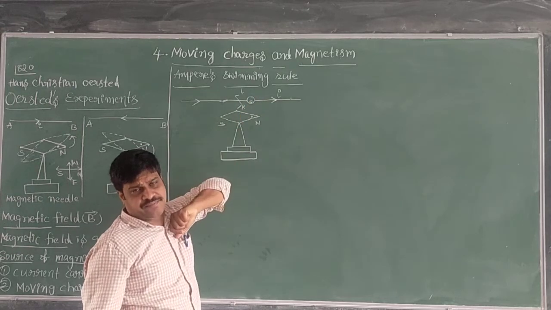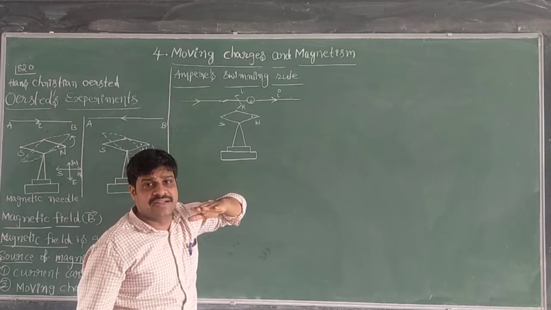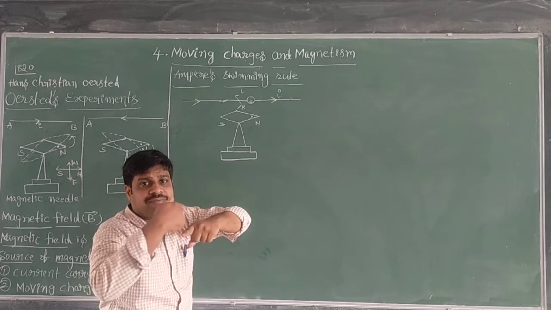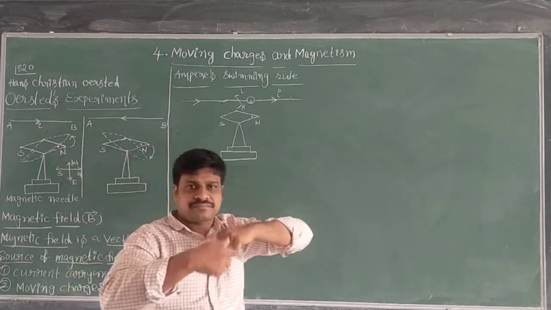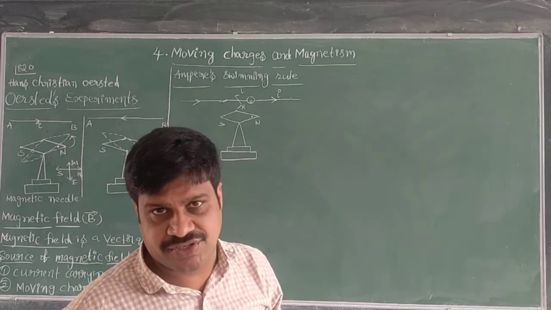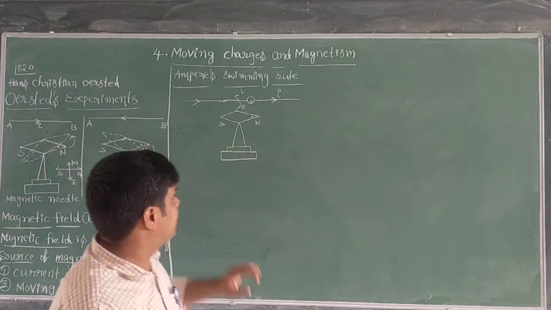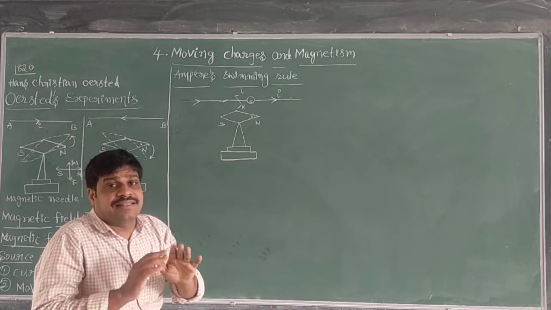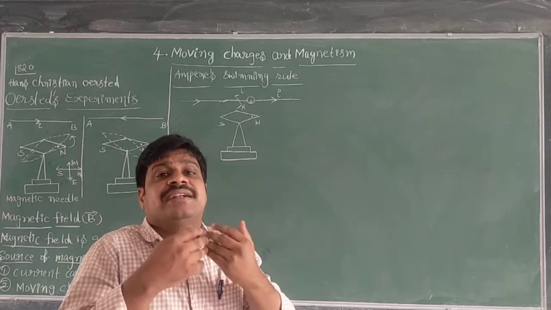Just now we have studied: whenever current is flowing in a body, what exists around that body? A magnetic field is generated. If you place a magnetic needle within that magnetic field, the needle becomes deflected.